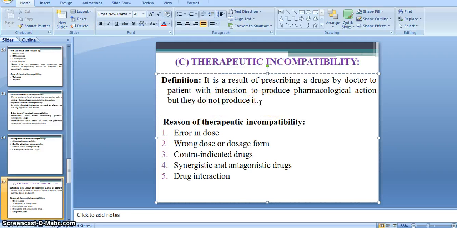Okay, means the doctor intentionally writes a prescription, right? The prescribed drug is expected to show a pharmacological action, right? But if that particular drug fails to produce that pharmacological action, at that time we call it therapeutic incompatibility.